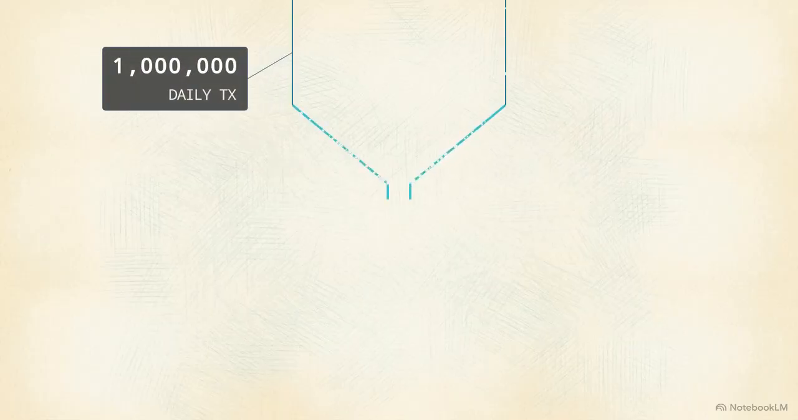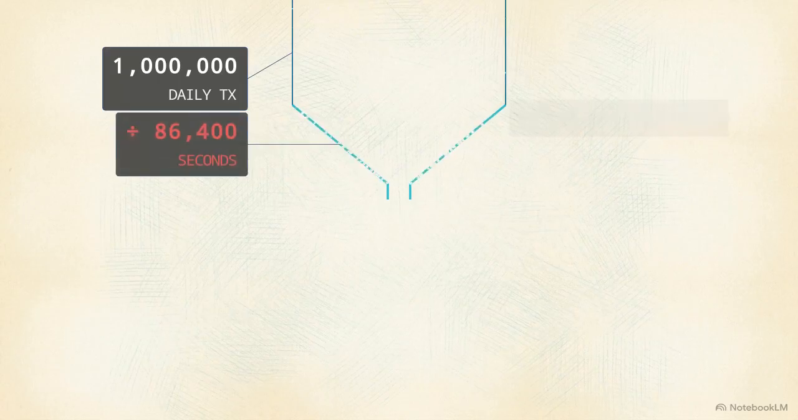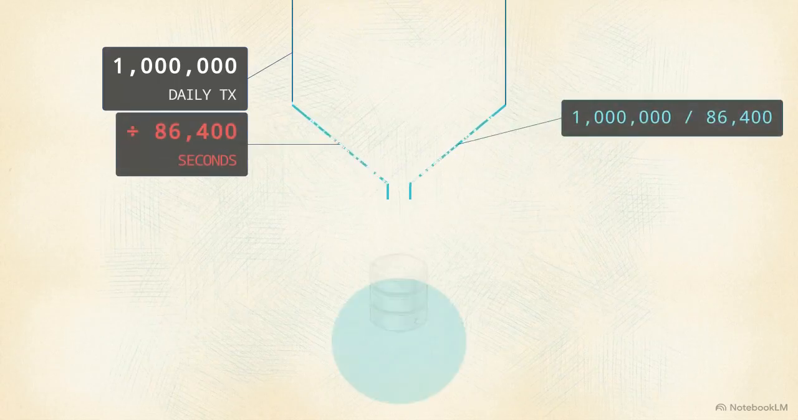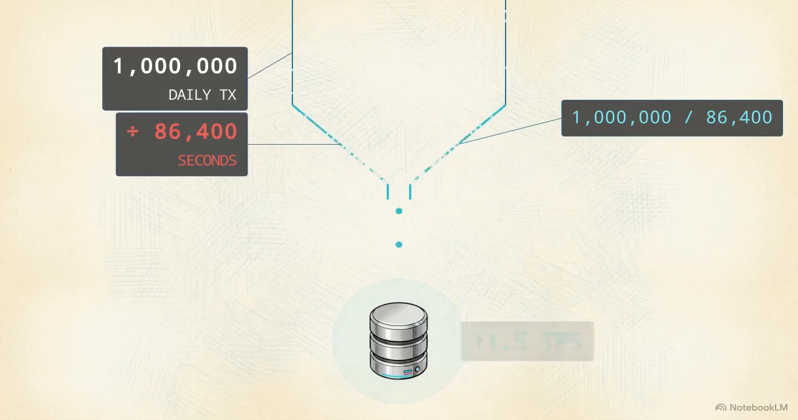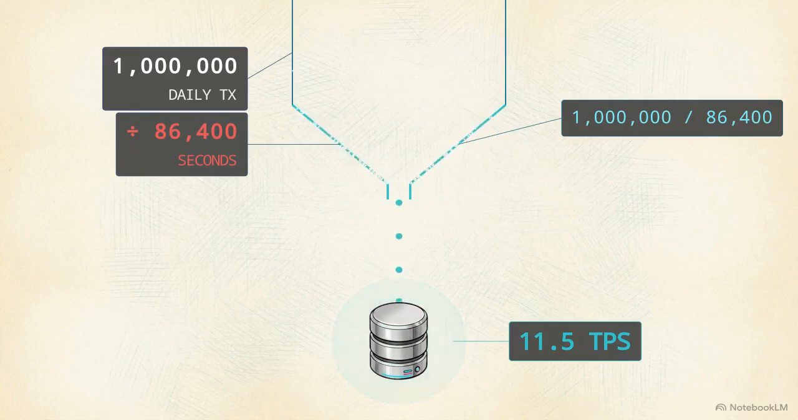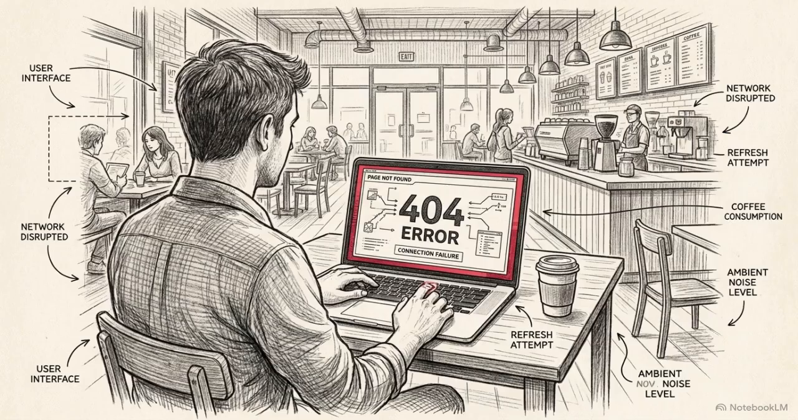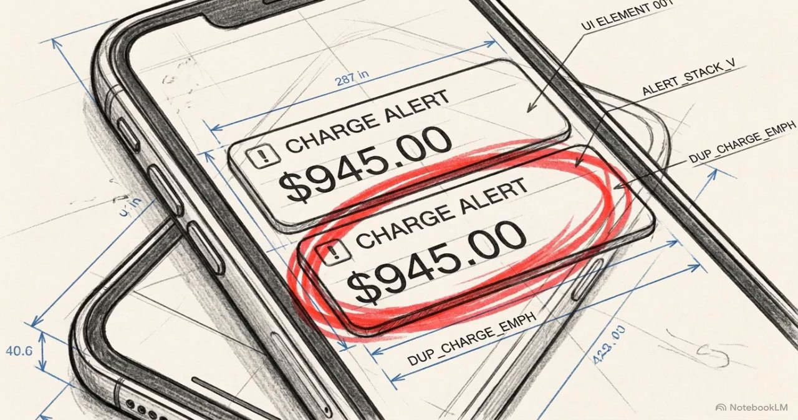1 million transactions divided by the 86,400 seconds in a day yields roughly 11.5 transactions per second. Any standard single-node database can easily process this. Raw speed is a false objective here. In standard web architecture, a dropped packet or a duplicated request is an acceptable margin of error. A user simply refreshes the page. In financial architecture, duplicating a request means charging a customer twice, triggering compliance audits and regulatory fines.